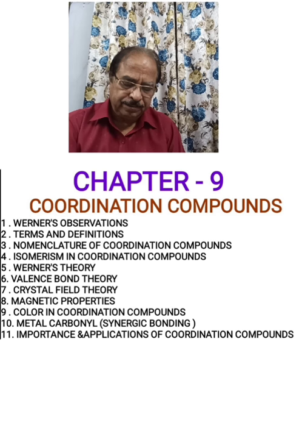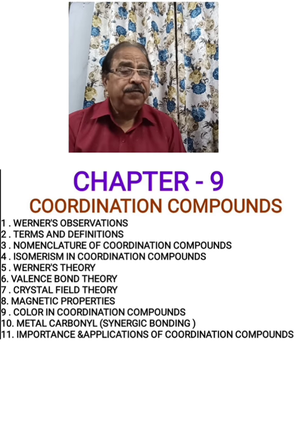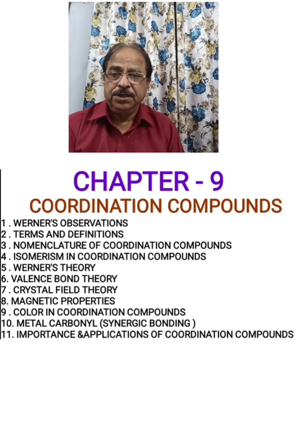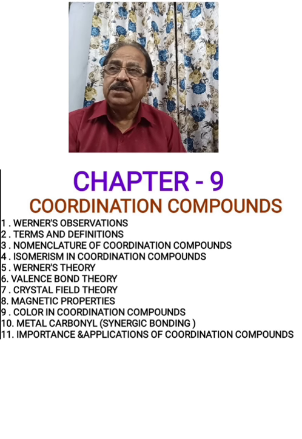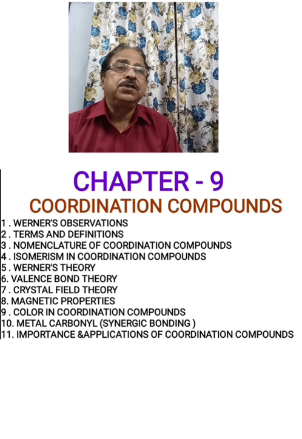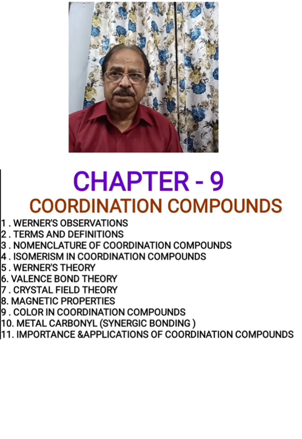And after this, we have to study the various types of isomerism which occurs in coordination compounds. Coordination compounds show the phenomenon of structural and stereoisomerism. We have to study that in detail. Then we have to study the various theories which have been proposed to explain the structure of these coordination complexes. There are three theories which we will study. One is Werner's theory, second is valence bond theory, and the third is crystal field theory.